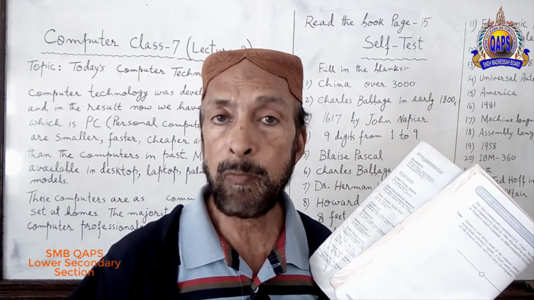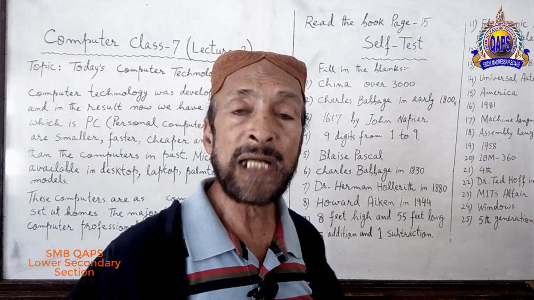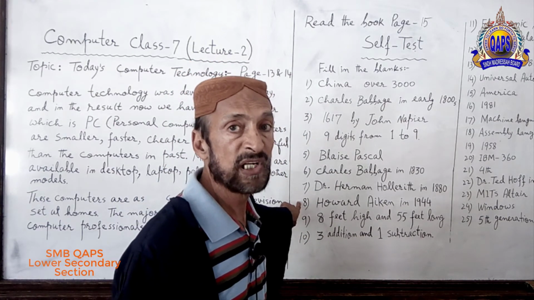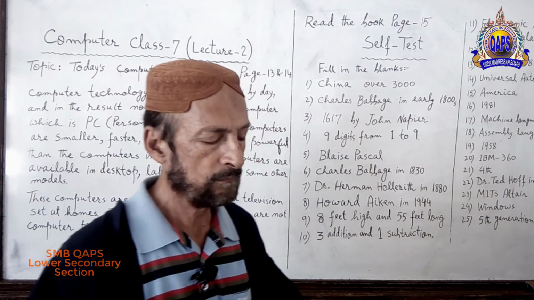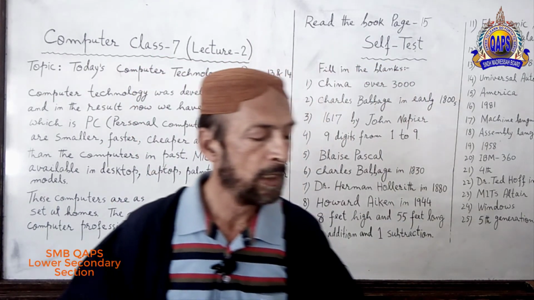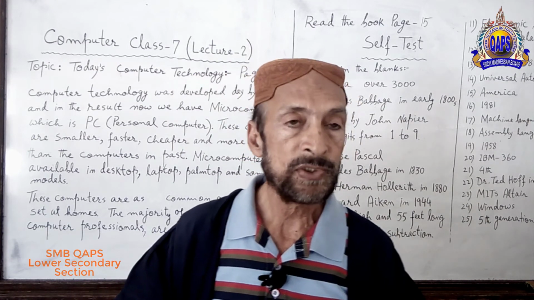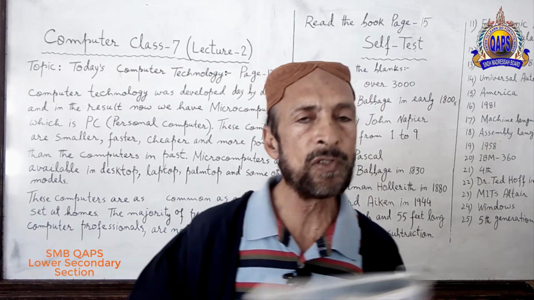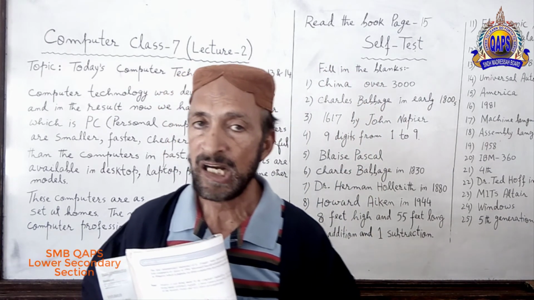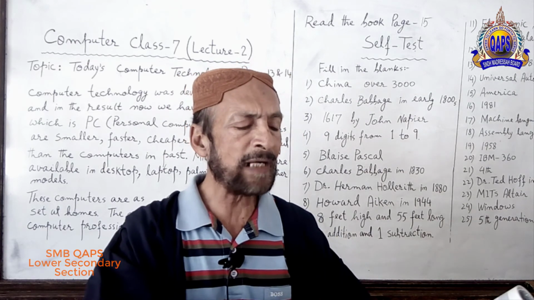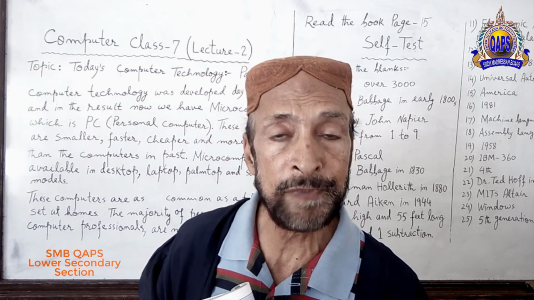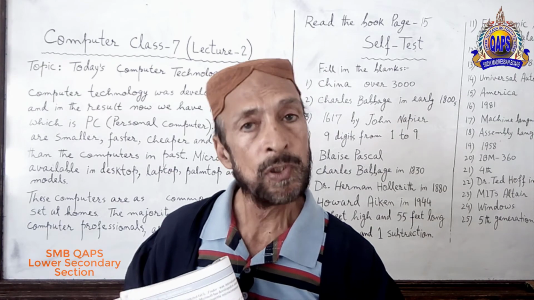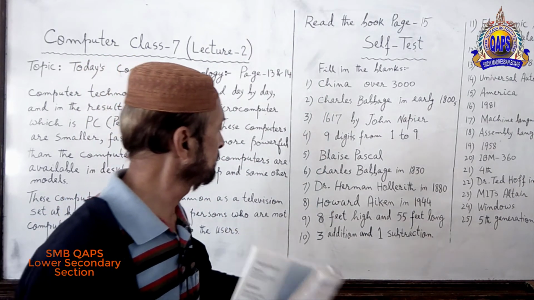He designed Mark I computer in 1944. It is your number 8. Number 9. Mark I was dash feet high and dash feet long. Answer is Mark I was 8 feet high and 55 feet long.